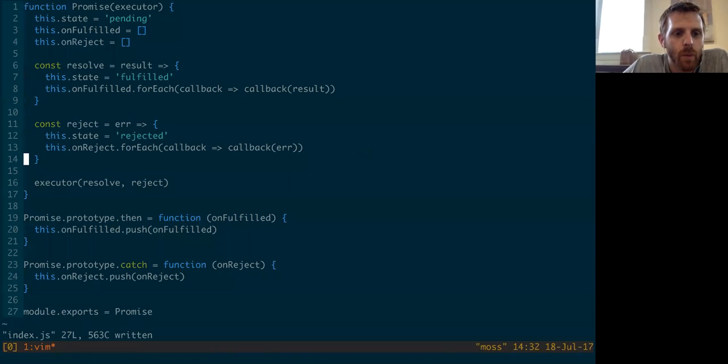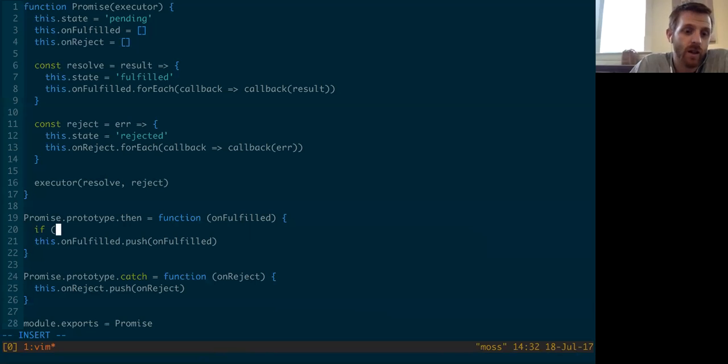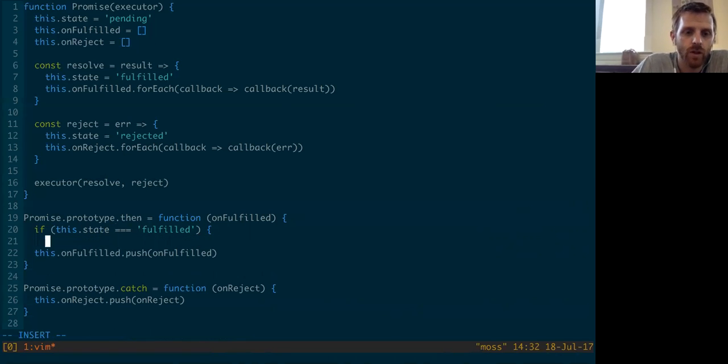So that probably needs to happen down here in the then function, right? Right now, the then function is just pushing something on the unfulfilled array, regardless if the state of the promise is already fulfilled, right? So what we could do here is we could say, let's check the state of the promise. This dot state is fulfilled. So if the state of the promise is fulfilled, then do something right away, right?